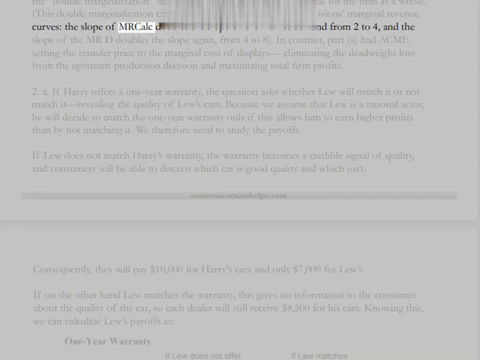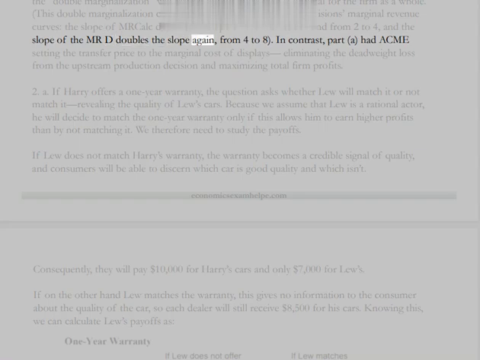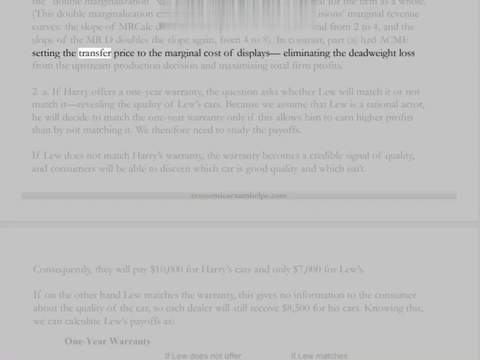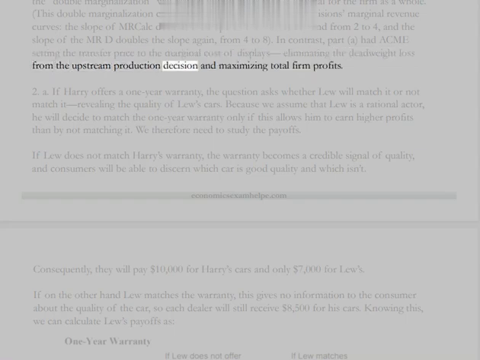This double marginalization can be seen from the slopes of the divisions' marginal revenue curves. The slope of MR Calc doubles the slope of the market demand from 2 to 4, and the slope of the MRD doubles the slope again, from 4 to 8. In contrast, Part A had ACME setting the transfer price to the marginal cost of displays, eliminating the deadweight loss from the upstream production decision and maximizing total firm profits.